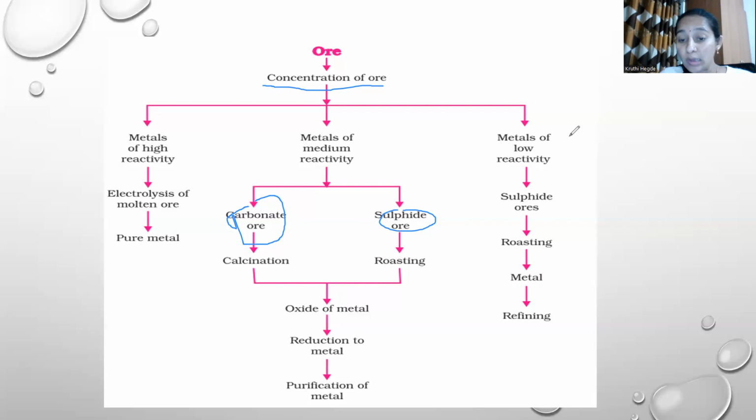Then metals of the low reactivity series can be found as sulfide, especially silver. Silver is available as Ag2S. Ag2S means silver sulfide. So this silver sulfide undergoes roasting first. After roasting, the metal is obtained, and it is refined. Refined means purification is done. So these are the common steps for extraction of metals. How it is done for higher reactivity, middle order, and lower order, that we'll discuss shortly.